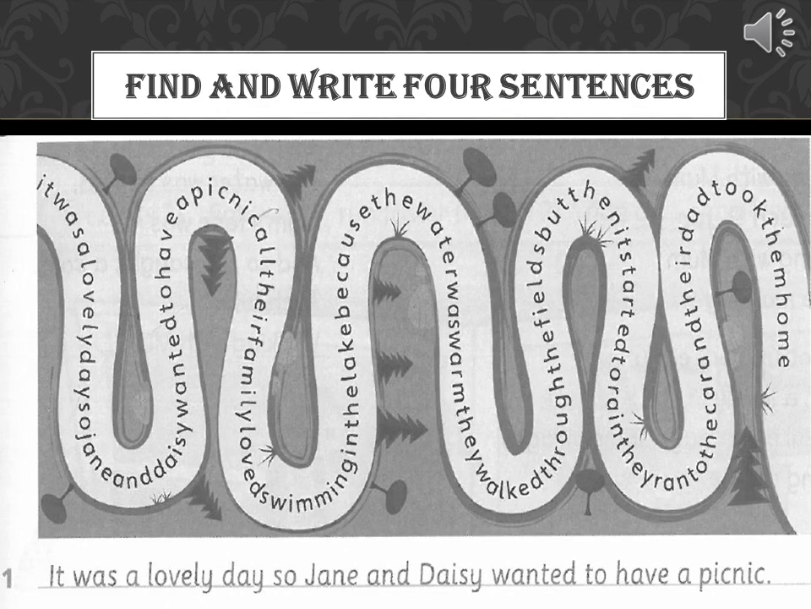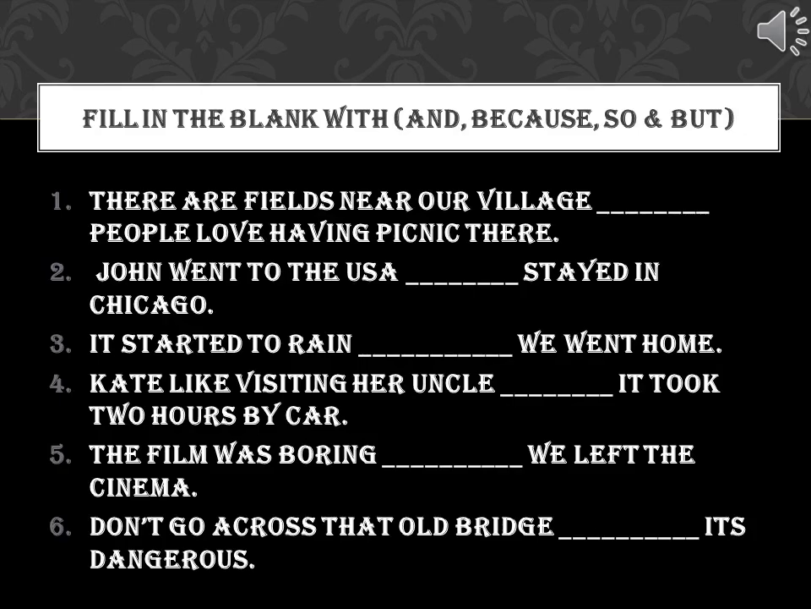Before we move on to further activities, I have a game for you. Let's see what the requirements of this game are. You need to find and write 4 sentences from the maze. The first one has been done for you. The first sentence is, "It was a lovely day, so Jane and Daisy wanted to have a picnic." You can record your answer in the link provided by the end of this video. I hope you enjoyed the game.